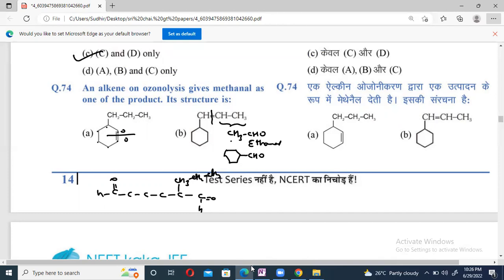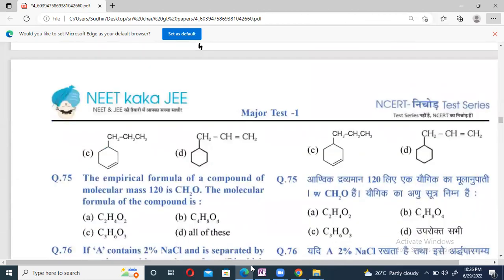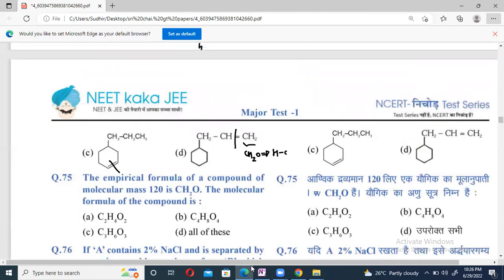No. Then come to option C now. If you break the bond, I will get only one compound. Yes, CH2 gives rise to CH2O, which can be written as HC double bond O, an aldehyde.